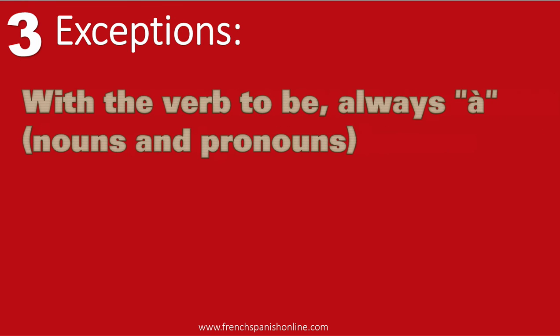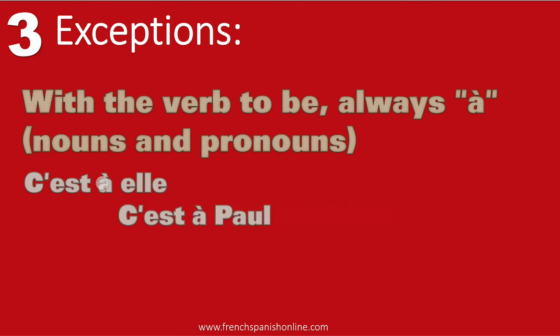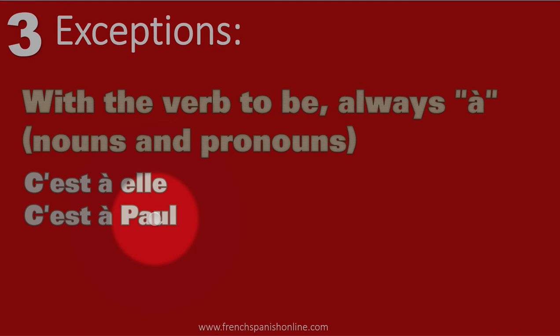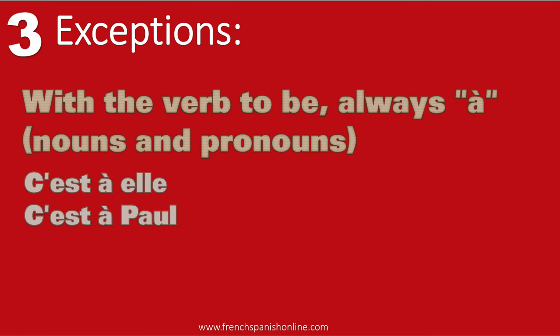Let's take another example. With the verb to be, or être in French, we always use à, never de, when it is about belongings, of course, for nouns and pronouns. So let's see some examples. C'est à elle, so here, of course, because elle is a pronoun, we use à, but even when it is a name, c'est à Paul. Paul here is a name, the name of a person. In spite of that, we use à. Okay? Because it's the verb to be.